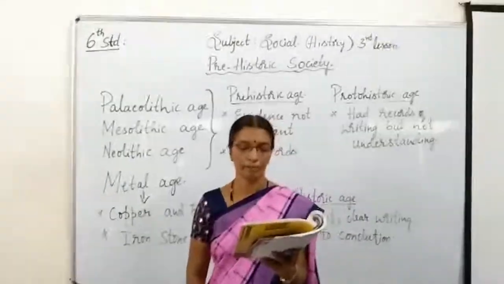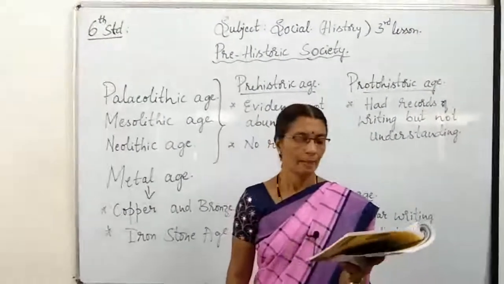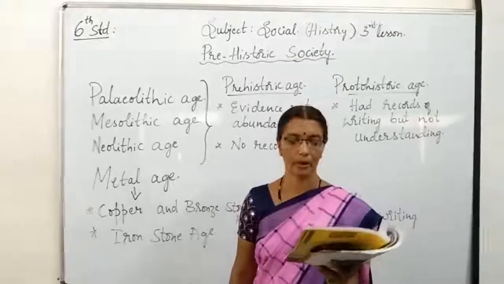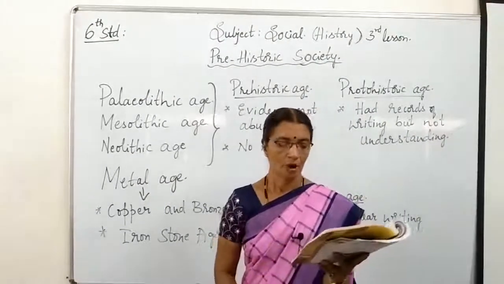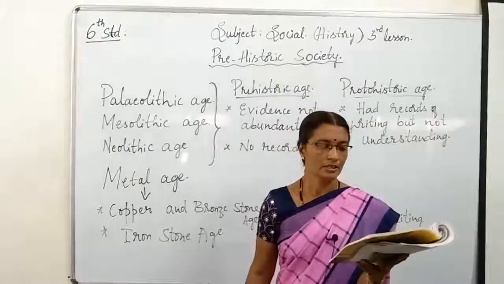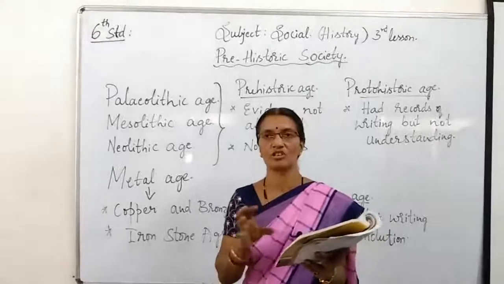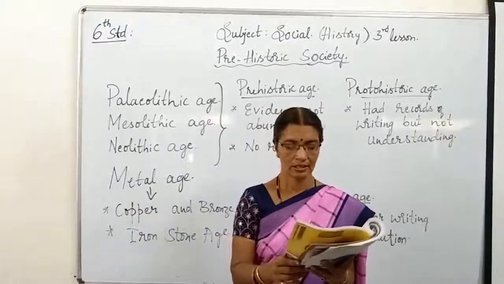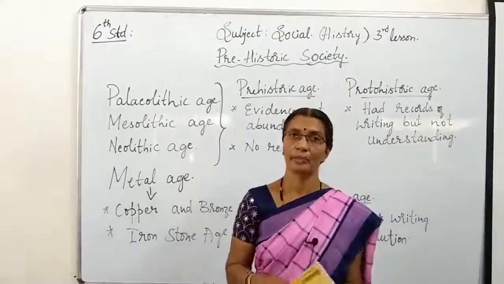Then the people of the Metal Age learned to produce bronze, kanchu in Kannada, by mixing tin and copper. Bronze is an alloy, and it is harder than copper. Alloy means a combination of two metals, so it is called an alloy.